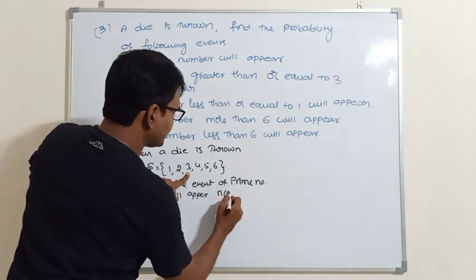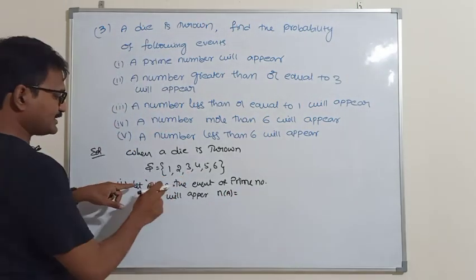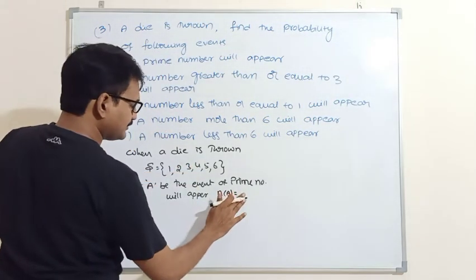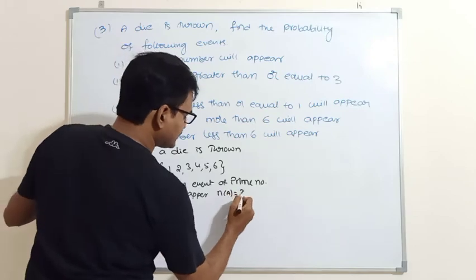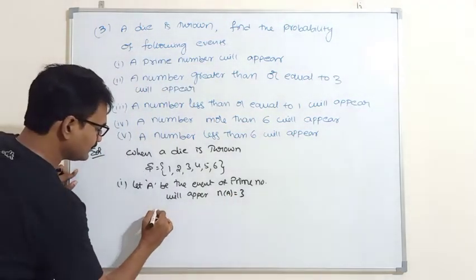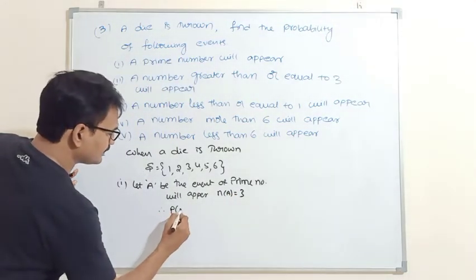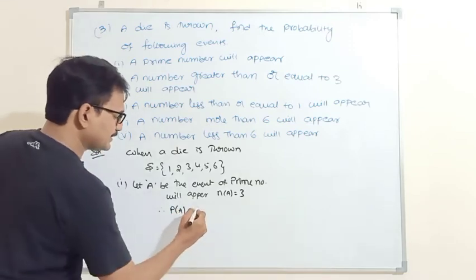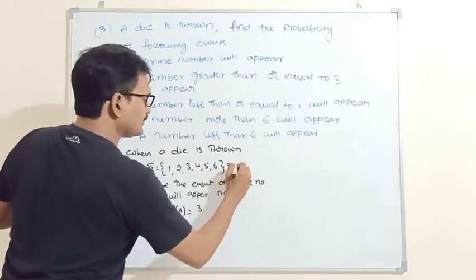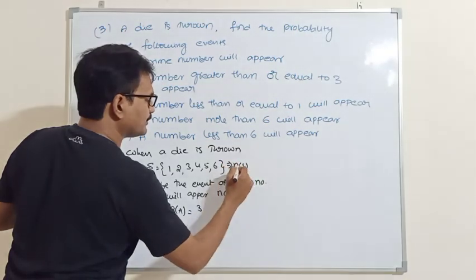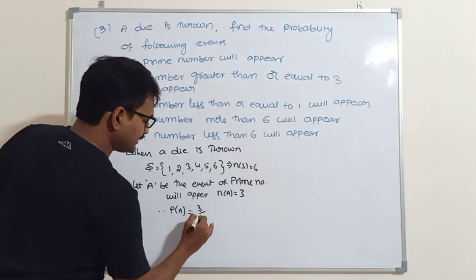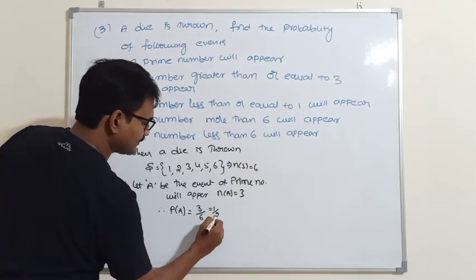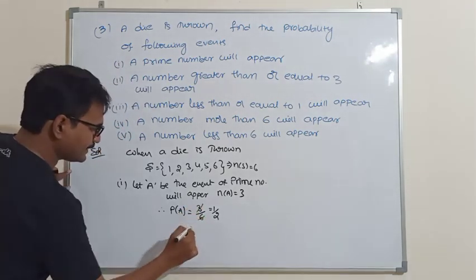Therefore, N of A, the number of sample points in set A, is 3. Therefore, the probability of event A is 3 by the number of sample points, which is 6. 3 by 6, that means 1 by 2.